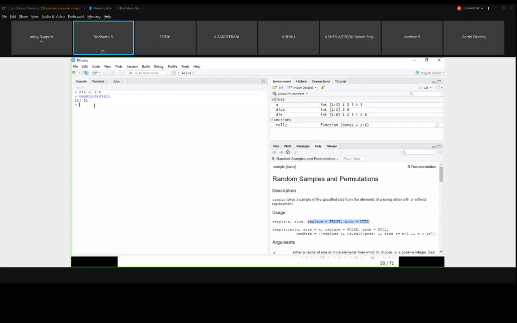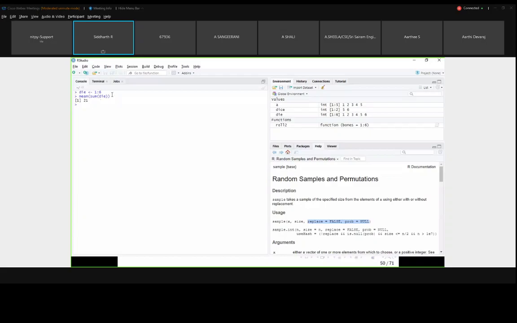Okay, so if you see here, it is not showing an error. What I am doing here is die equal to 1 to 6 range. First thing, mean is already a built-in function. Sum is already a built-in function. What I am passing here is, for sum, this die is the input.